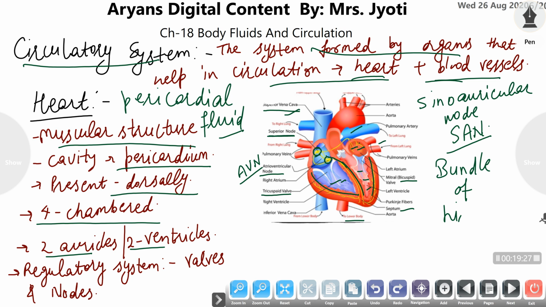The bundle of His is supplied to the whole ventricle as a fine network of fibers termed Purkinje fibers.